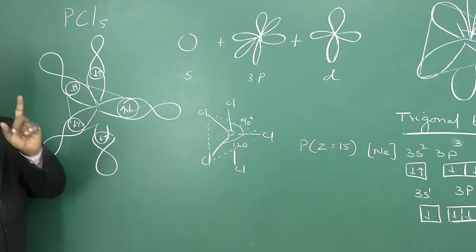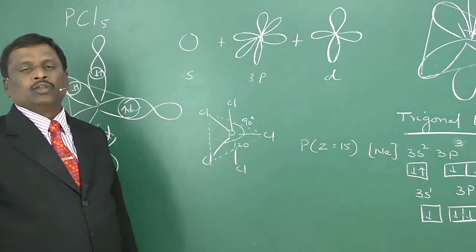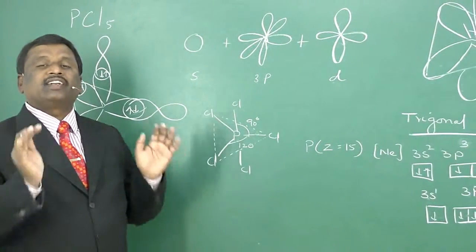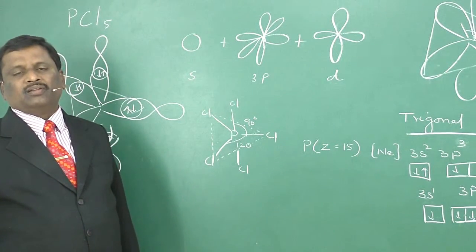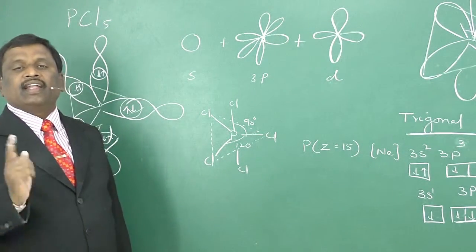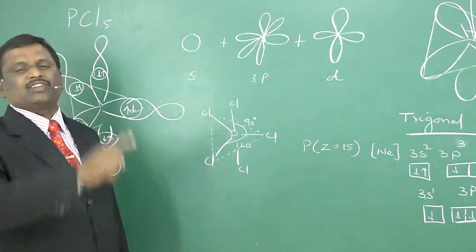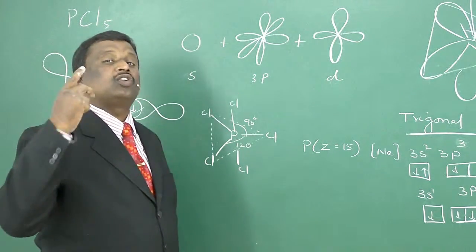Now in the PCl5 molecule, remember, in the valence shell of phosphorus, we have 5 pairs of electrons. That means 10 electrons are present. This we call the extended octet rule.